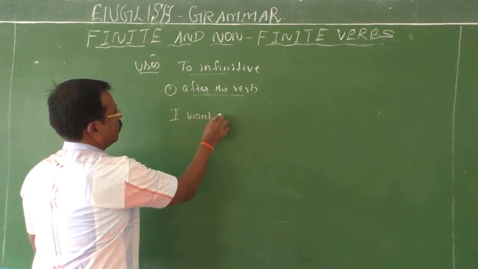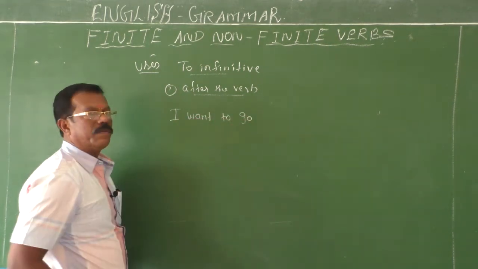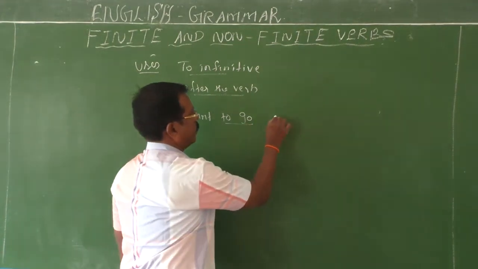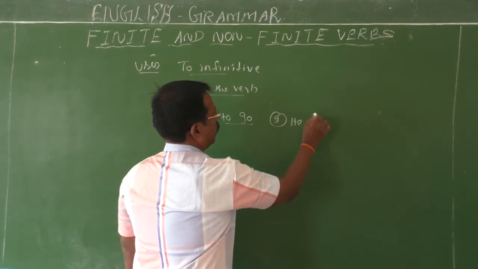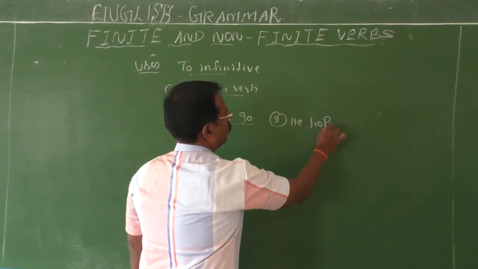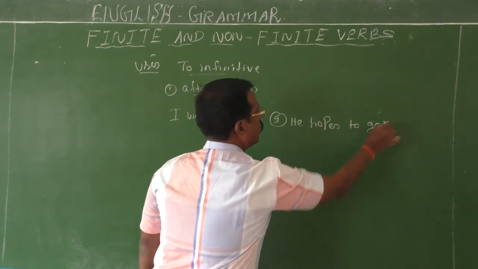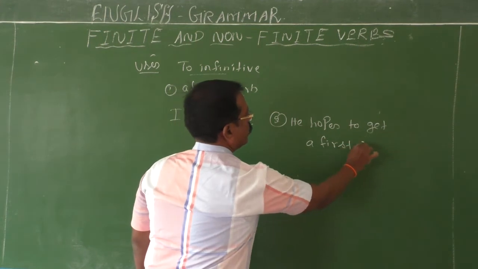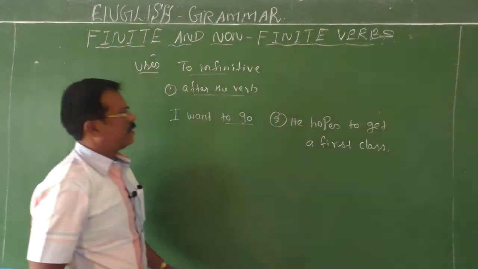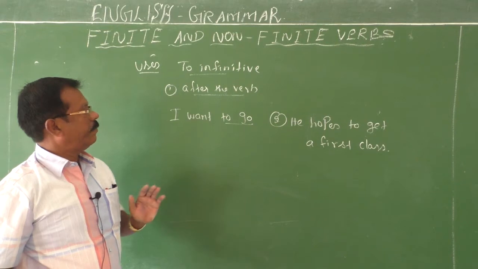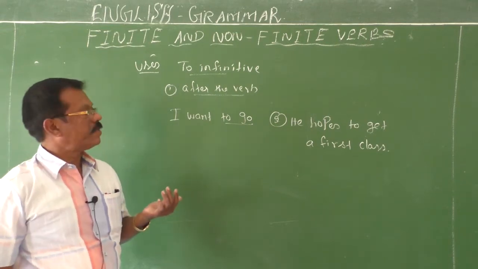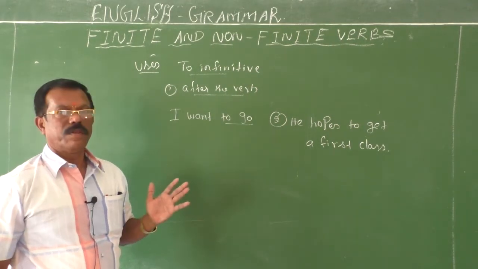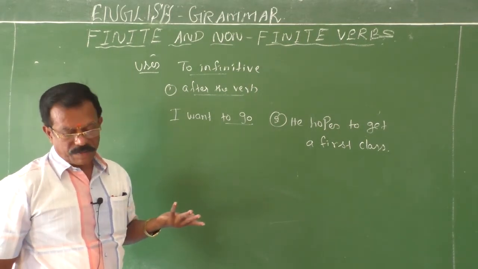I want to go. Okay, to go is the infinitive. Then, another example: he hopes to get a first class. He hopes to get a first class. See these two examples. After the main verbs, after the finite verbs, we use these to infinitives. I want to go and he hopes to get a first class.